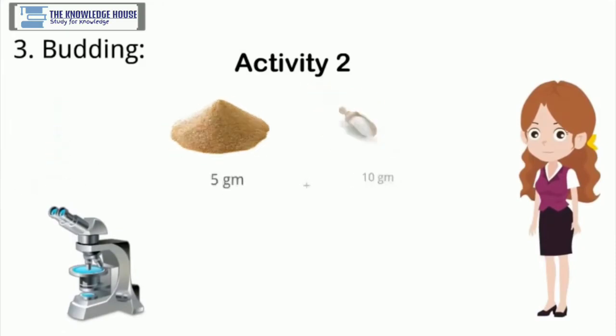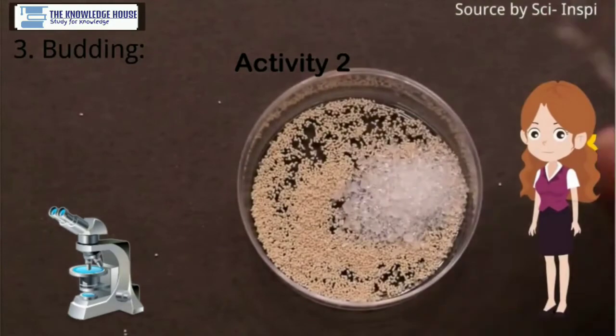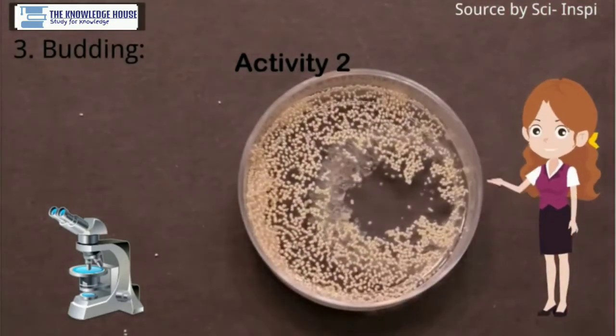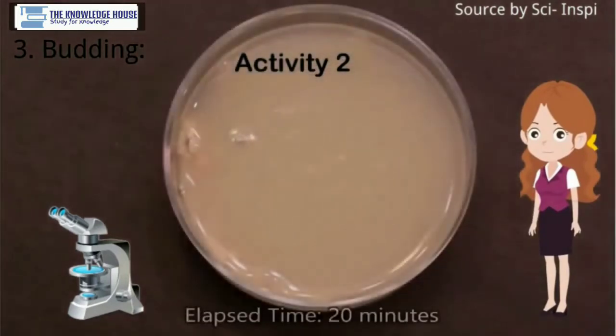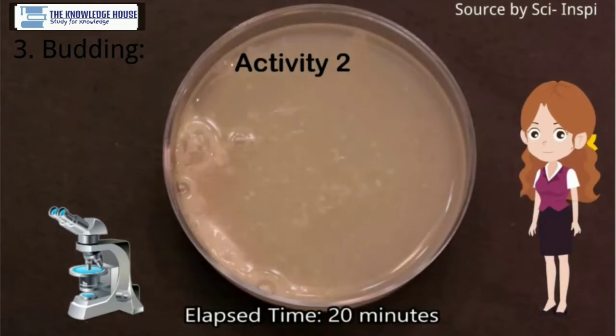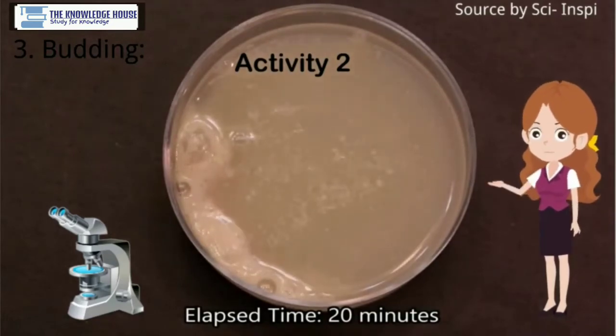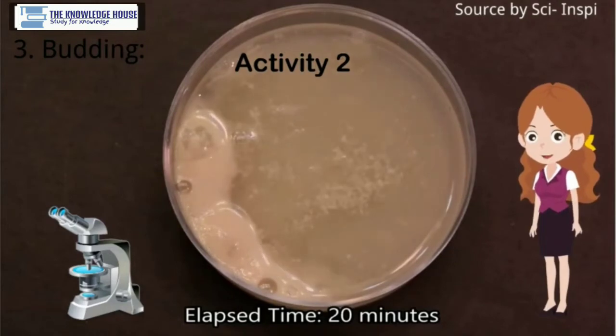You will see the yeast cells performing budding, that is, a small bud coming out of many parent cells. Asexual reproduction occurs by budding in yeast, a unicellular fungus. The yeast cell produces two daughter nuclei by mitotic division so as to reproduce by budding. This yeast cell is called the parent cell.